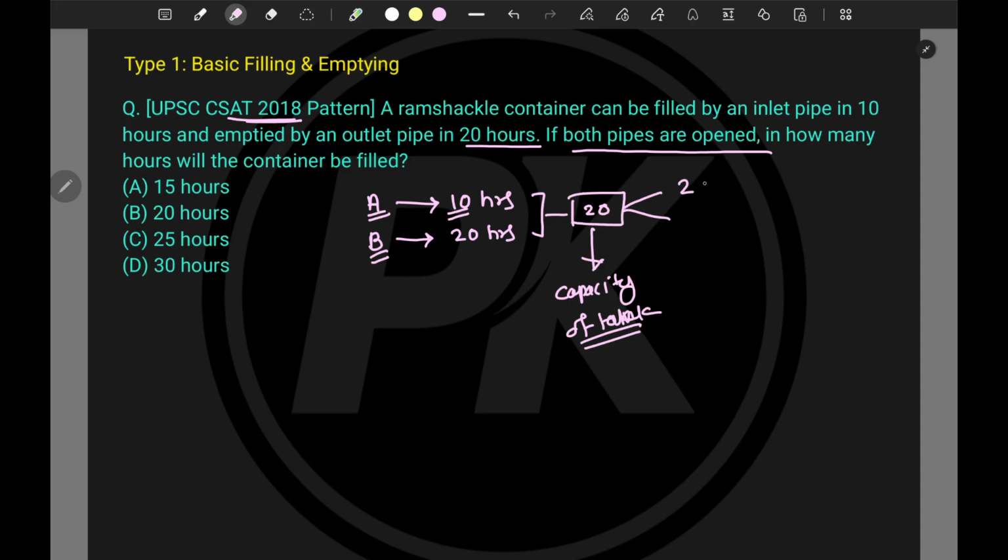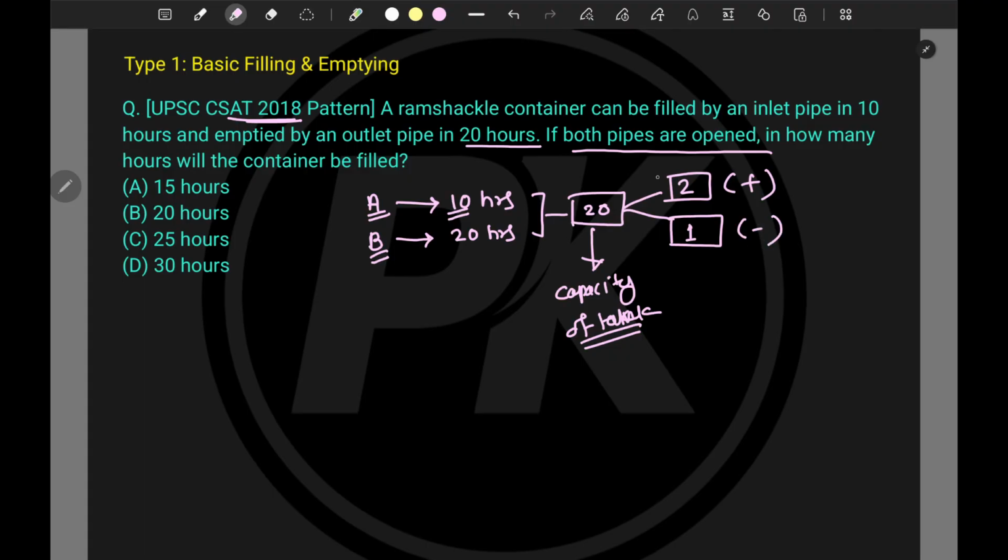So per hour it will fill how much? Like two portions. And for B, it is depleting that particular tank. So tell me here, 20 ones are 20, right? So it is doing one portion per hour, right? Now tell me, this is positive work and this is negative work.